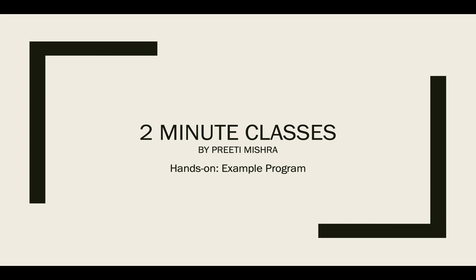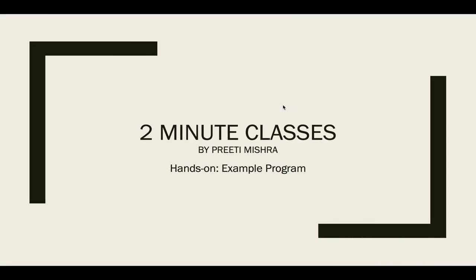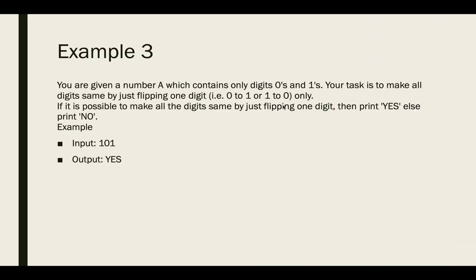We are here to discuss yet another example of Python programming. The example here says that you will be given a number which contains only zeros and ones. And your task is to make all the digits same but just by flipping one digit. That is, either you can make any one 0 as 1 or any 1 to 0.